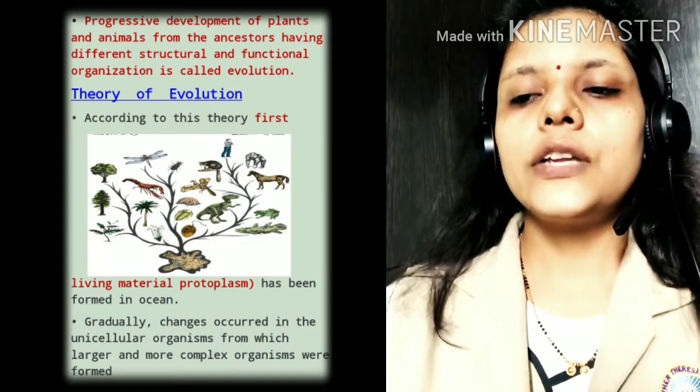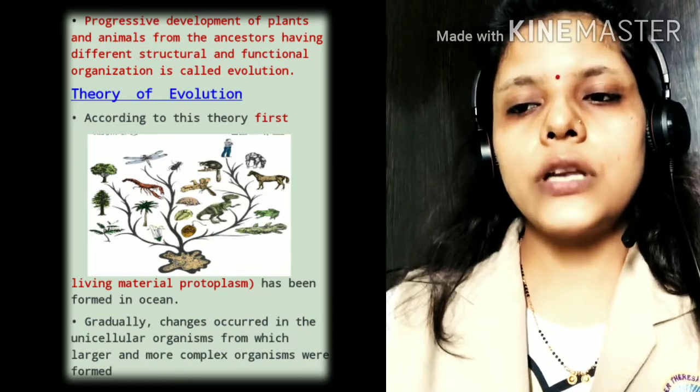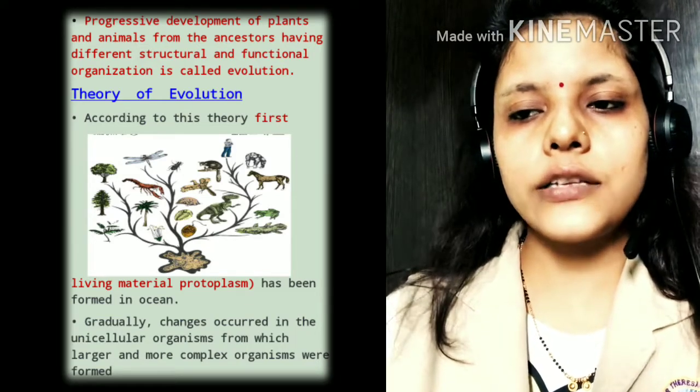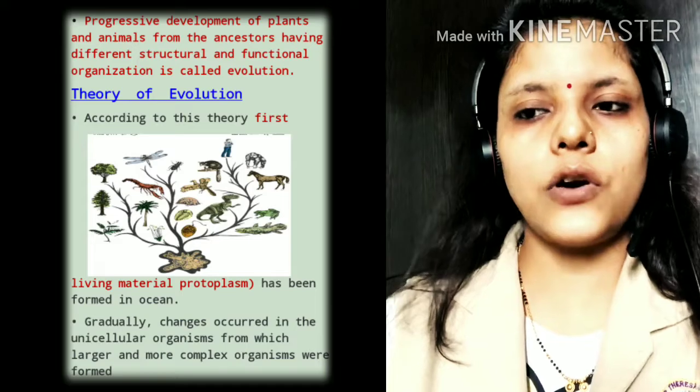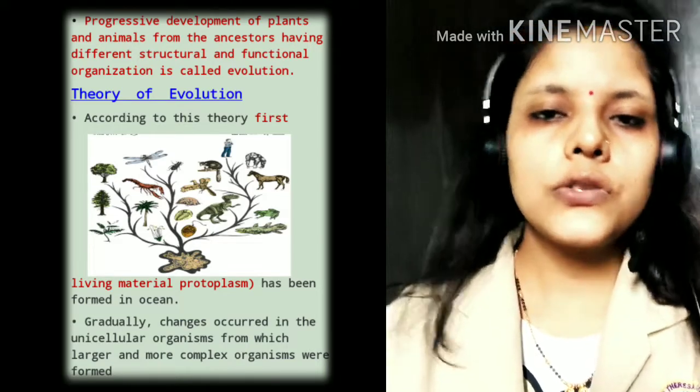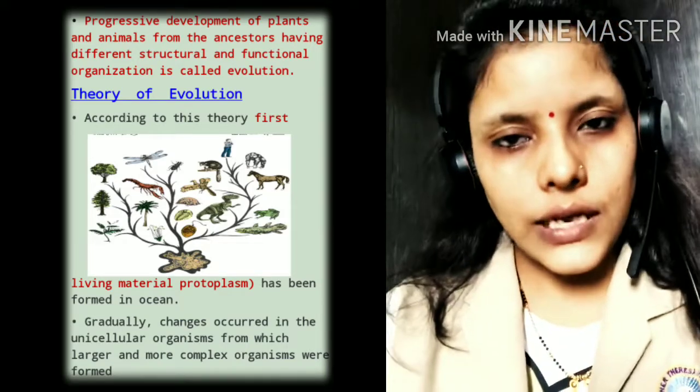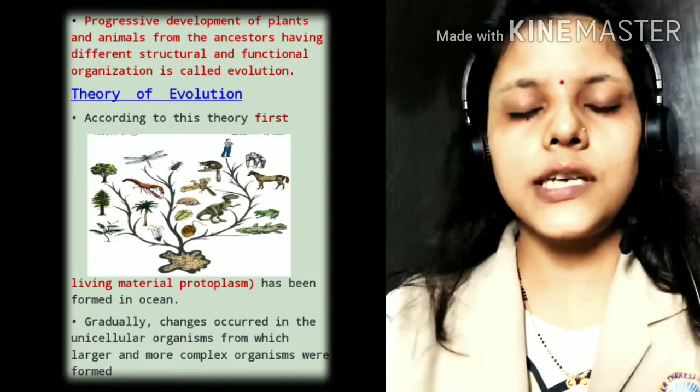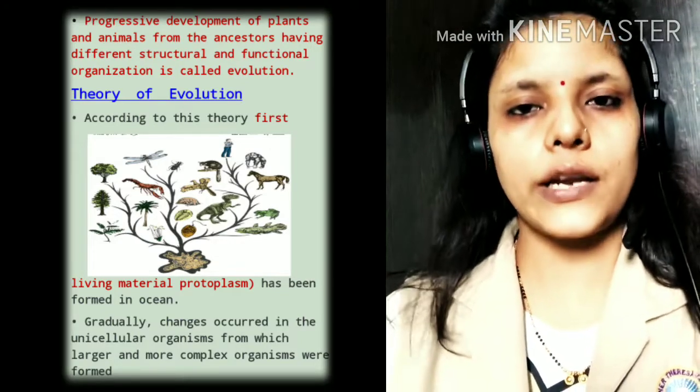Next, gradual changes occurred in the unicellular organisms, from which larger or more complex organisms were formed. So there were unicellular organisms which changed into multicellular organisms.